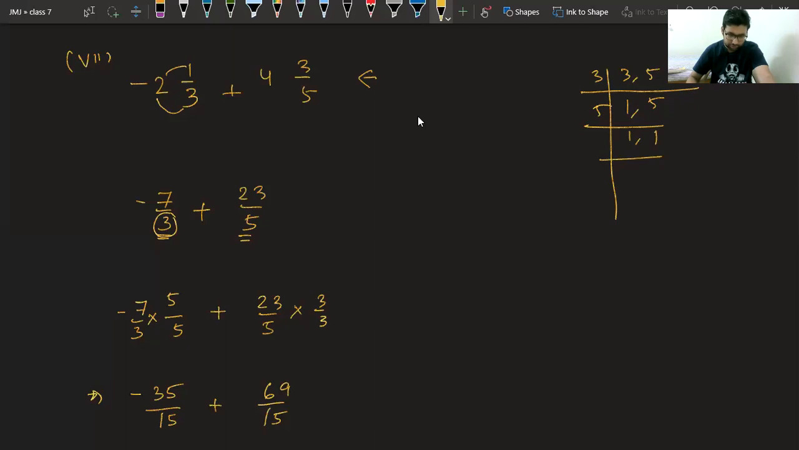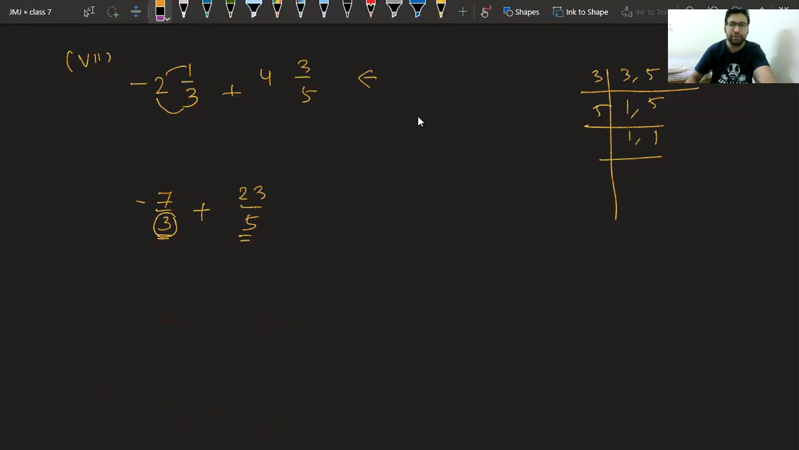Sir, how have we got 5 by 5? Okay. Let me tell it again. Those who have doubt how we got 5 by 5, for them I am doing it again. First tell me, are these fractions like fractions? Class, Lavya, please answer. Can we say these fractions are like fractions? No, because they have different denominators.